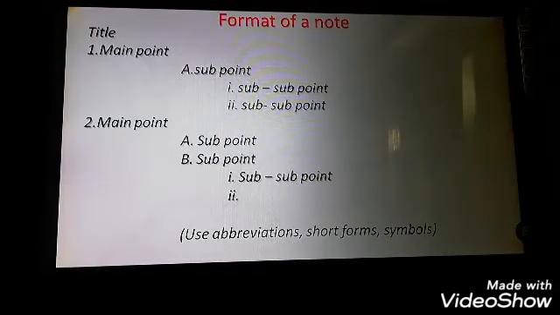For example, if a passage is about pollution, suppose the first paragraph tells you about what kinds of pollution there are. So the main point would become types of pollution. Then you will have some more points to support that.